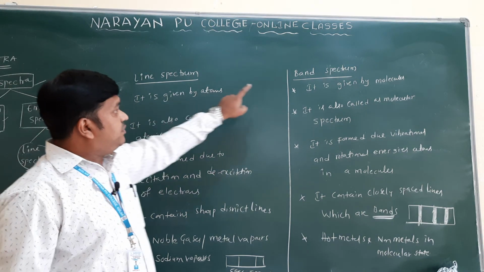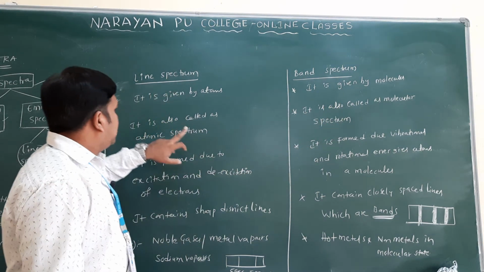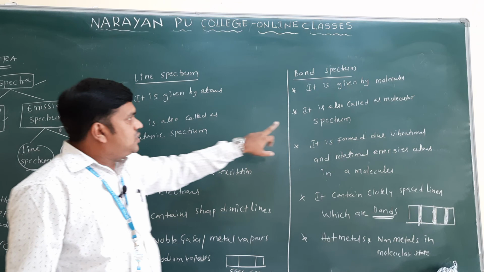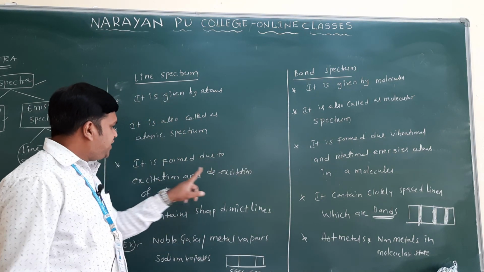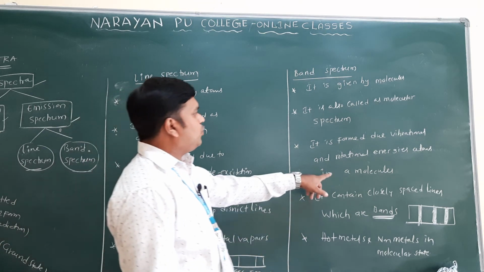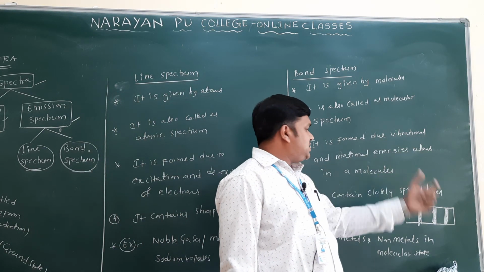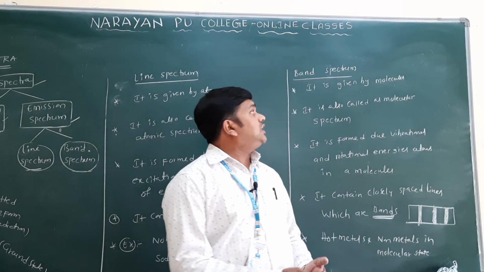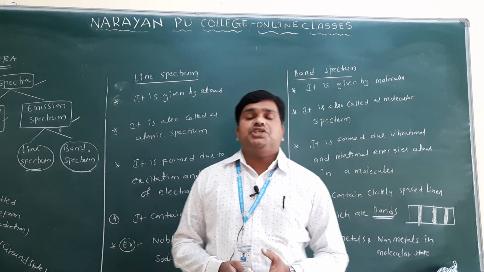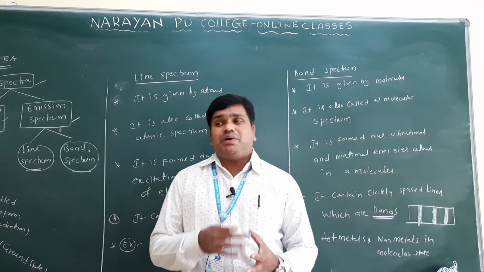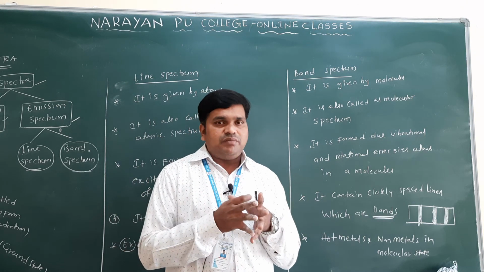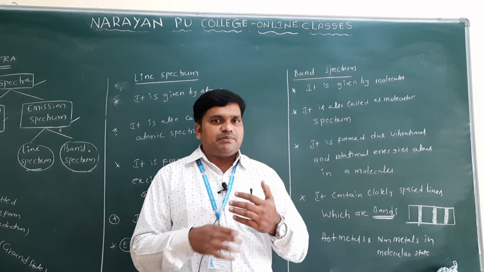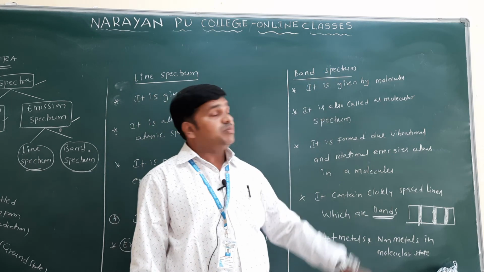The line spectrum is given by atoms; the band spectrum is given by molecules. One is also called the atomic spectrum, the other the molecular spectrum. The line spectrum is due to excitation and de-excitation of electrons; the band spectrum is due to vibrational and rotational energy of the atoms. Whenever atoms undergo emission, some vibrations and rotations take place, which can be observed in the band spectrum.